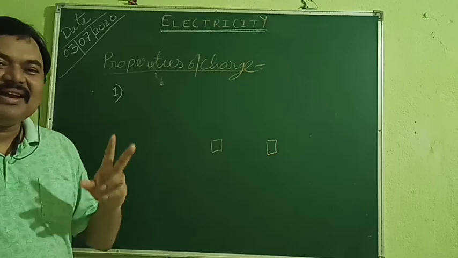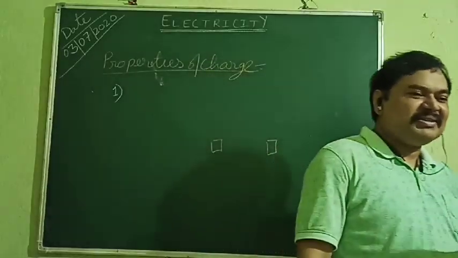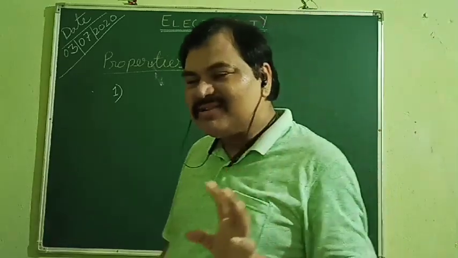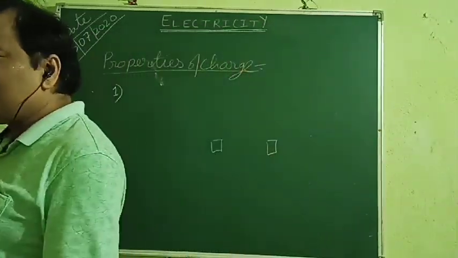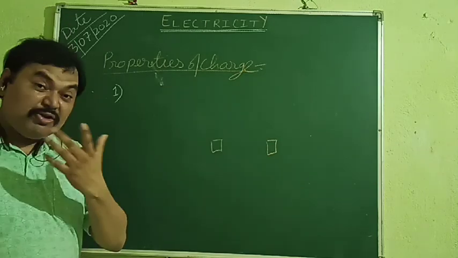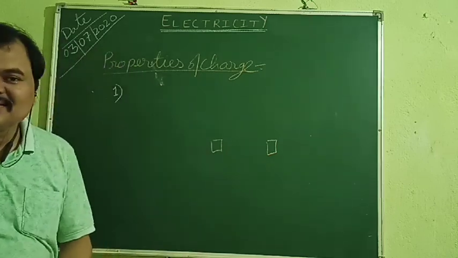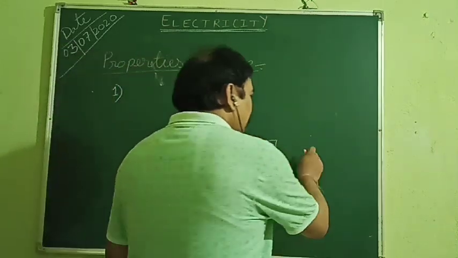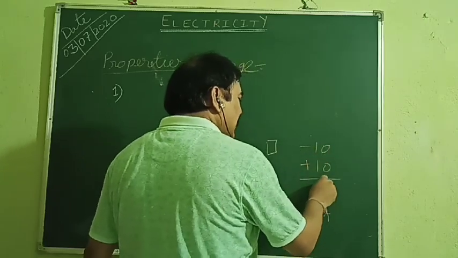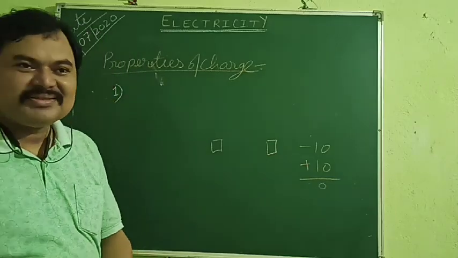And this positive and negative doesn't mean one is plus and another is minus. No, it just indicates that the nature of both charges is exactly opposite. And when it is, then you may come up with a question, sir, if it is exactly opposite, then how are they able to balance? If we suppose we have minus 10 coulomb charge and plus 10 coulomb charge, we say it is balanced because mathematically we can see it is 0. But then how can it balance?